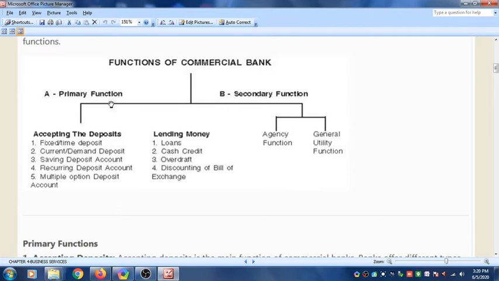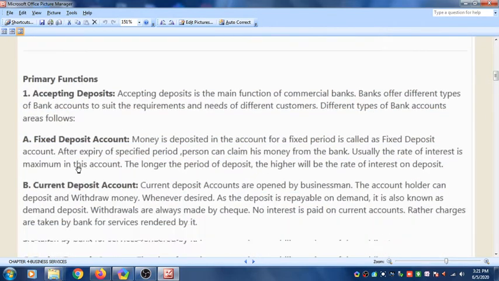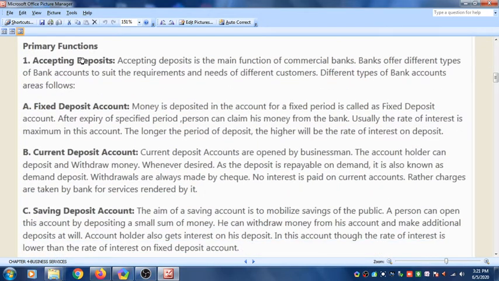The first is primary functions. In primary functions, again, two are there: accepting the deposit and lending the deposits. First, accepting the deposits. There is a fixed deposit, current deposit, saving deposit, recurring deposit, and multiple option deposits. In lending money, the bank lends loans, cash credit, overdraft, discounting of bill of exchange. Now first is the primary function, accepting deposits.